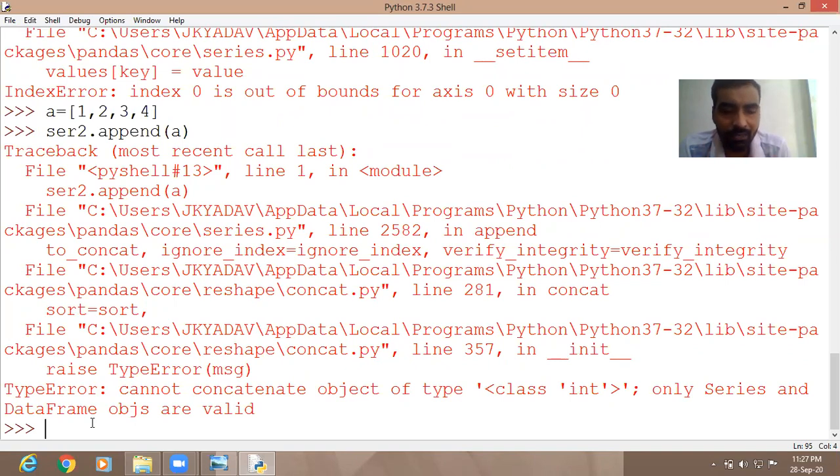I think we do not have to provide a list. Okay, providing a list is wrong. We have to write directly series 2 dot append, then one value we can write, like let us write 11.